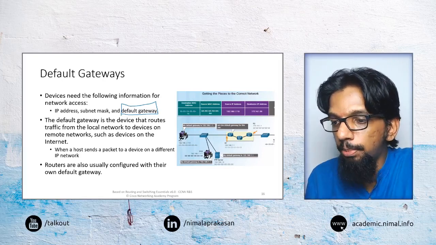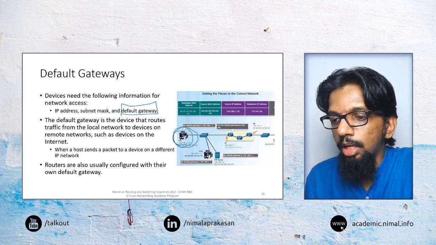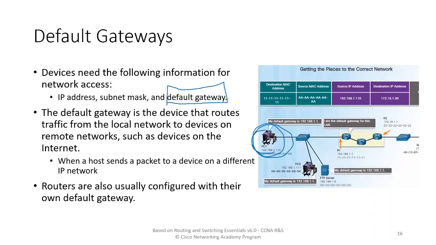Say for example, this PC1 is the device that we are talking about. The way this PC1 can be reached from an outside network is that PC1 is connected to this switch, so information needs to come to that switch. That switch is connected to this router, so the packet needs to come to that router.